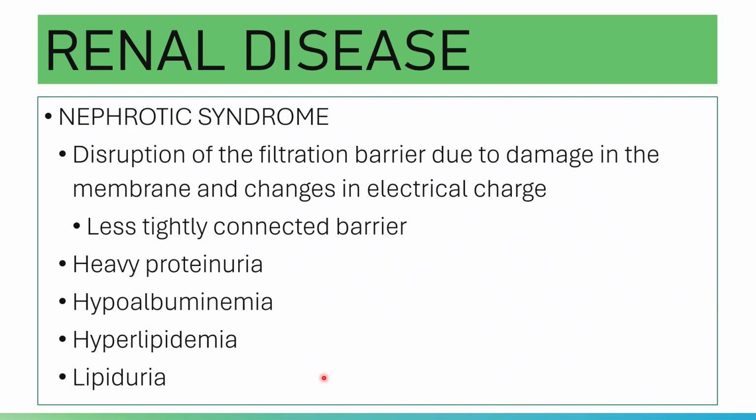Okay, urine analysis findings again: marked or heavy proteinuria, and lipiduria. When do you say that there is lipiduria? There are free fat droplets and there are oval fat bodies. Okay, oval fat bodies are seen, free fat droplets are seen, RTE cells, epithelial casts, fatty casts, and waxy casts. And there is also microscopic hematuria.